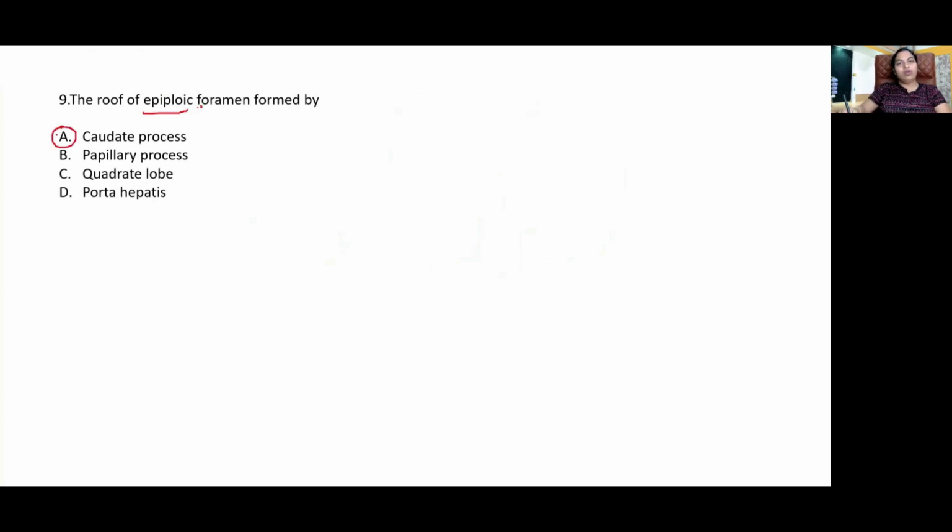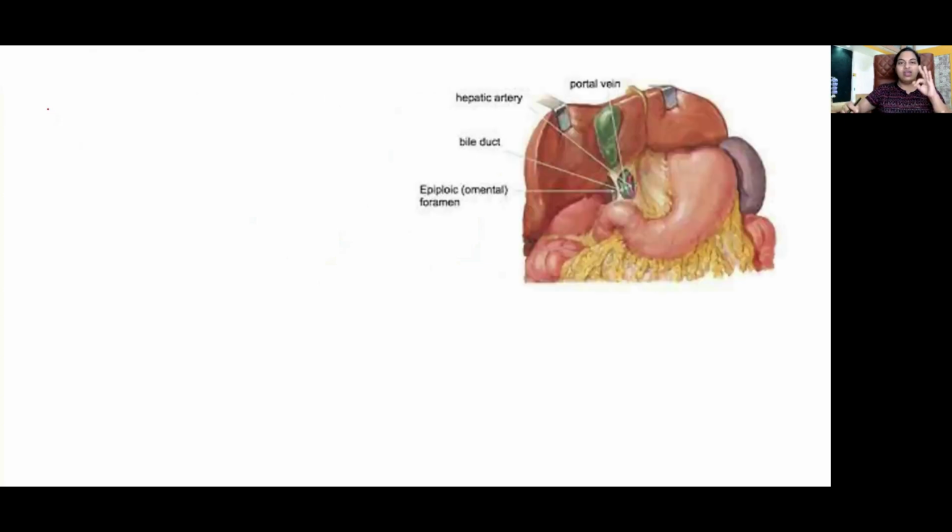So what is the epiploic foramen? That's the communication between the lesser sac and the greater sac. It's around 3 centimeters. The vertebral level of the epiploic foramen is T12. What are the boundaries for it? Anteriorly, the right free margin of the lesser omentum.